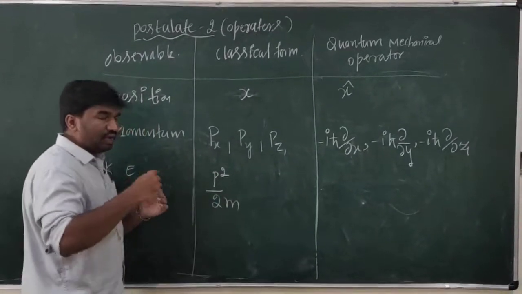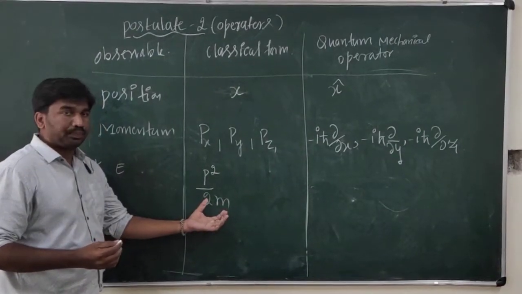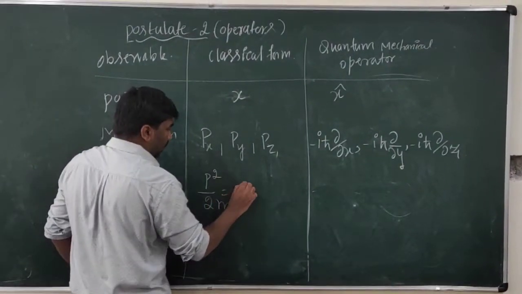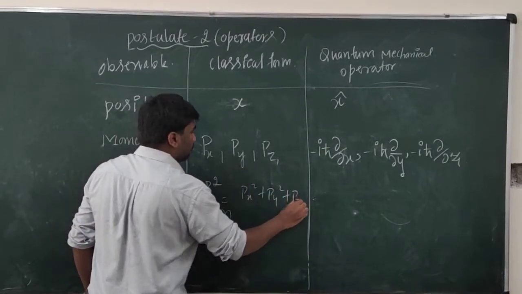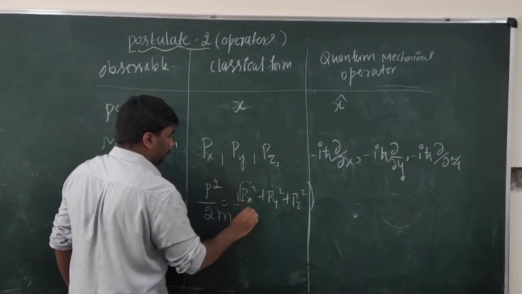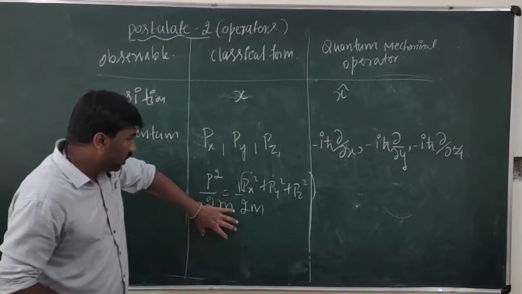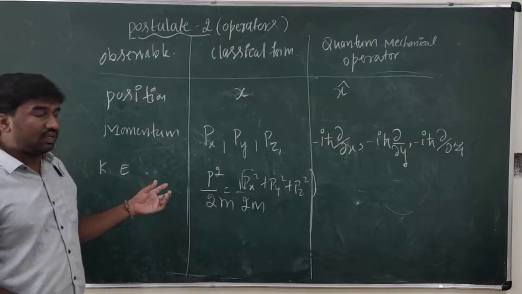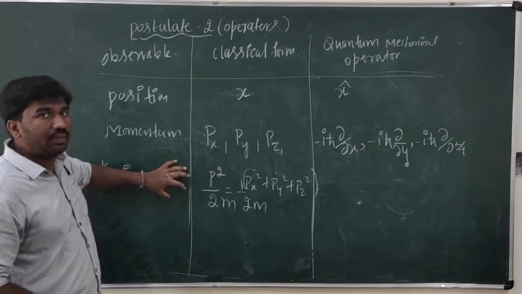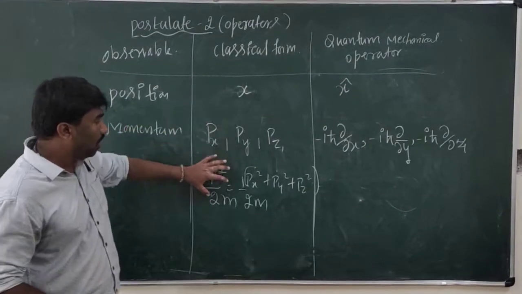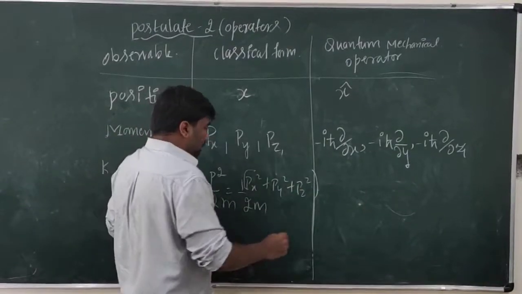For a particle moving in 3 dimensions, you can represent it with p square by 2m, or we can write this also as px square plus py square plus pz square divided by 2m. And this kinetic energy is an observable quantity, which is measurable in classical mechanics. So this classical form can be replaced with the quantum mechanical operator form.